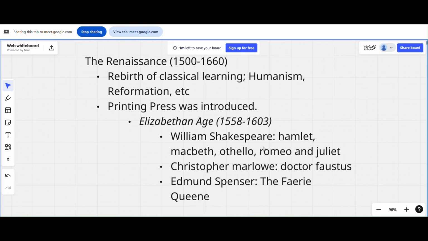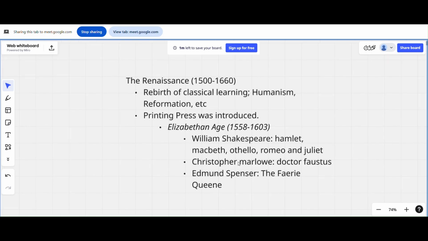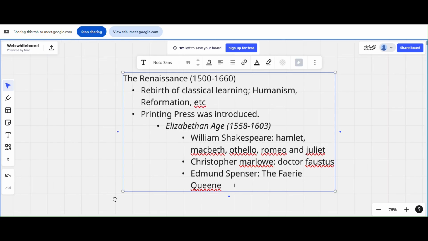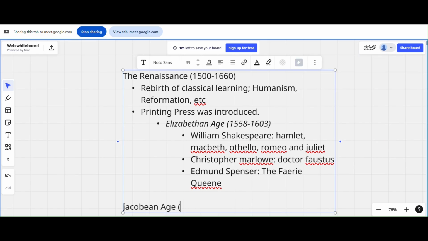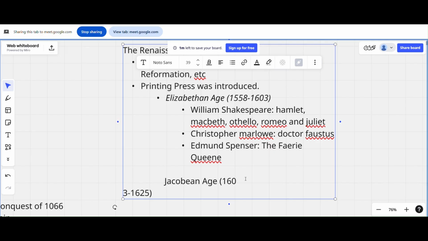And next, another sub period, I would say, is the Jacobean age. This is still within the Renaissance period. The Jacobean age was somewhere from 1603 to about 1625. So like I said, this is still within the Renaissance period.